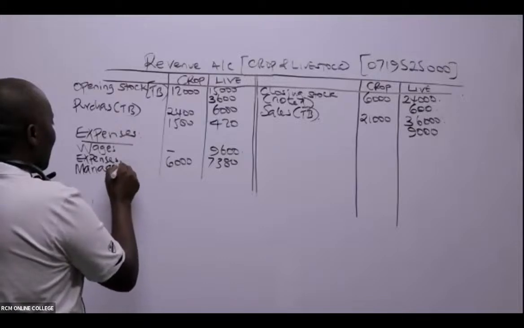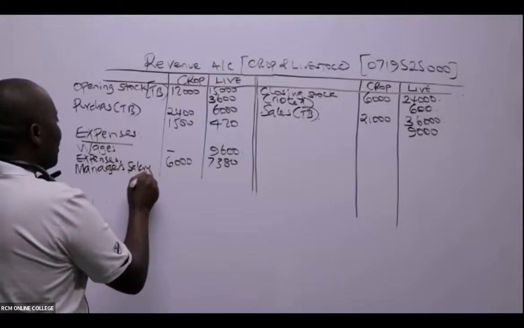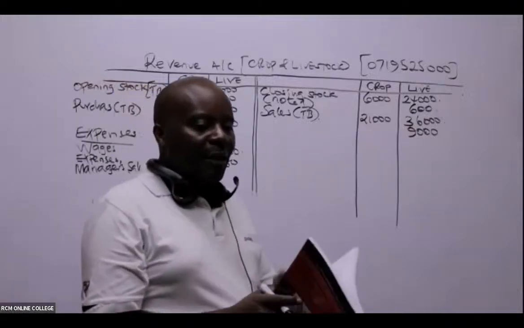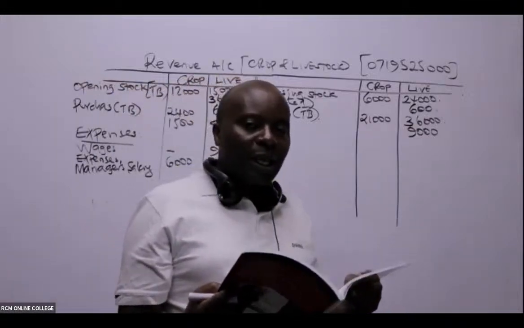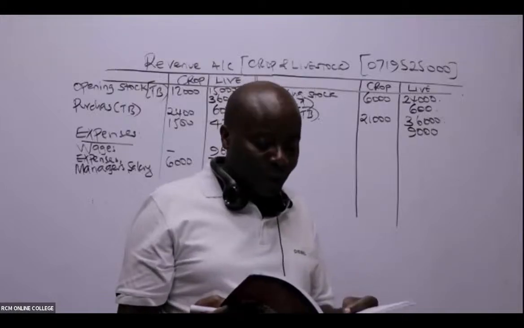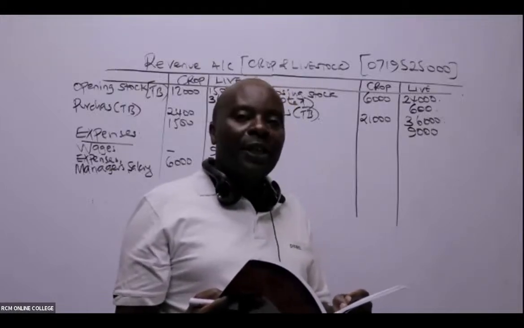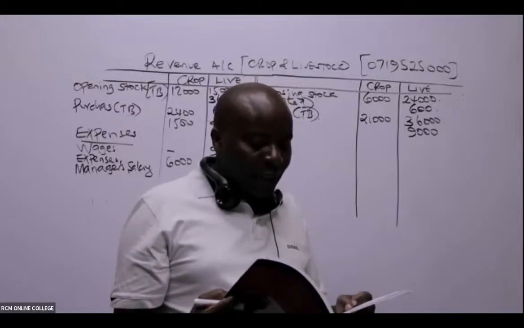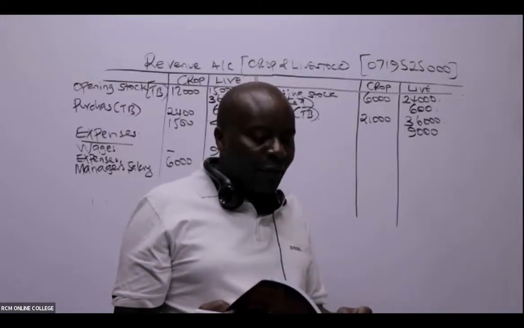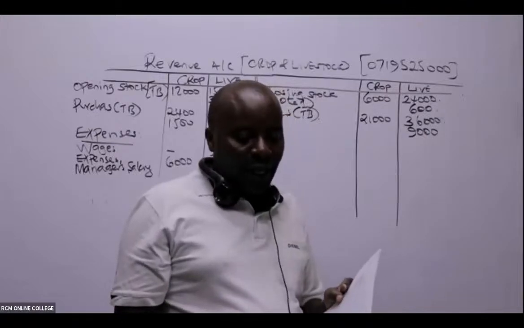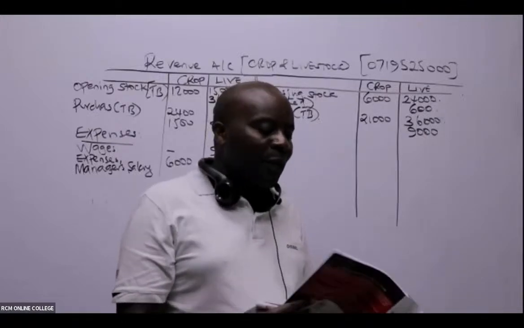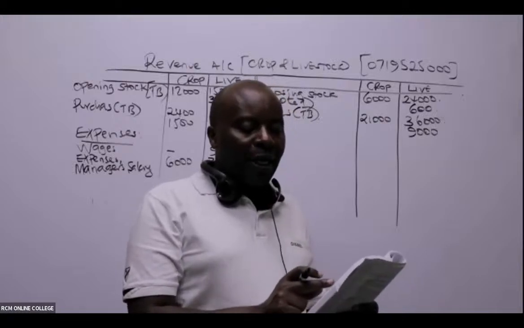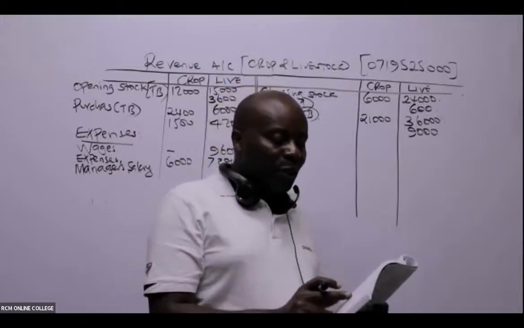Manager's salary, the way it is, you may think, hey, Mwalimu, but that is a common post. Because they are in the TB, they have not divided it. In the TB, it is simply given there as manager's salary, and I can see a figure of 3,600. And as Kibisu Joan is telling us, Mwalimu, look at note 2. Manager's salary is charged to livestock and the crop revenue accounts in the ratio of 1:3.